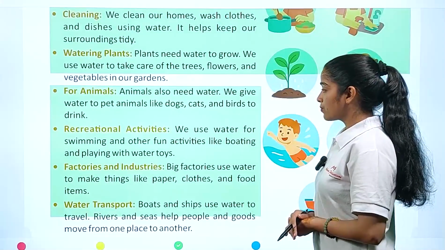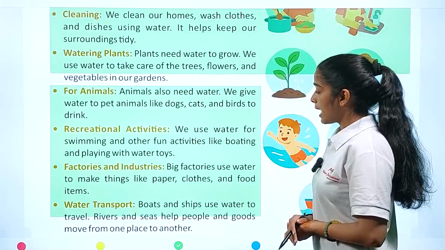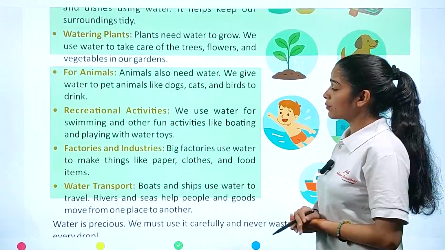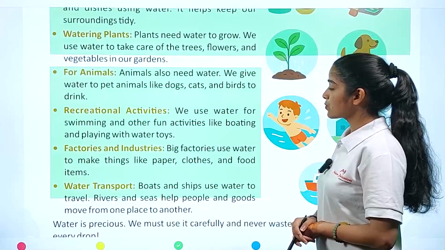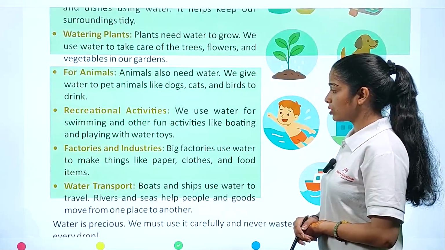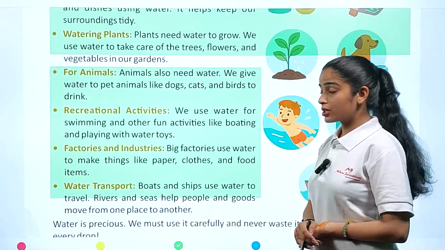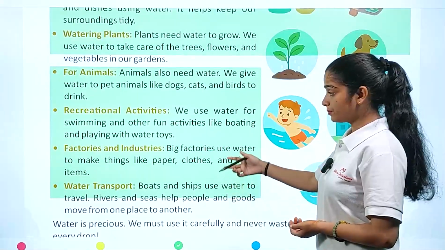Recreational activities: we use water for swimming and other fun activities like boating and playing with water toys. So water is also a recreational activity for us, right?